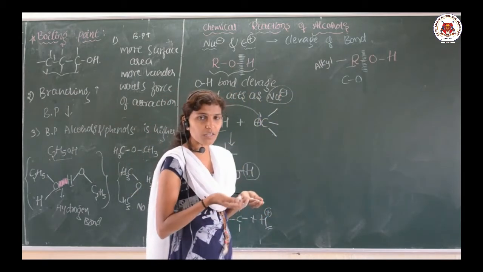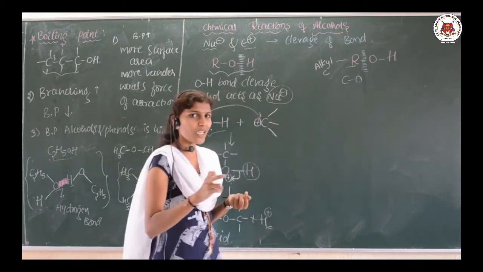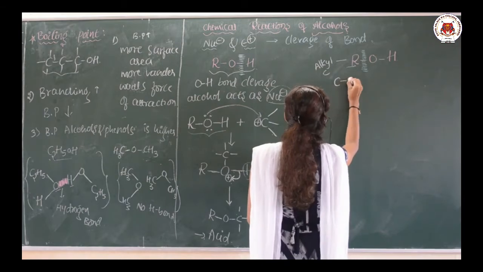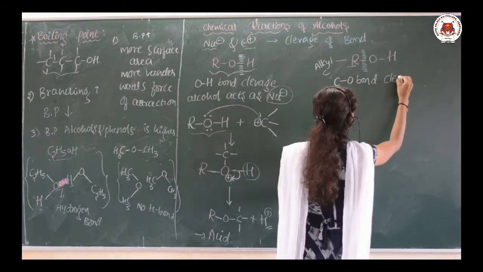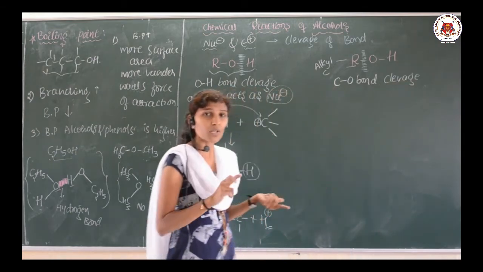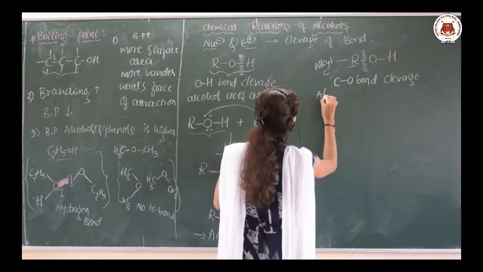Alkyl may be methyl CH3, ethyl, propyl, all include carbon. So we can say that a CO bond cleavage takes place. When the CO bond cleavage takes place, during this time the alcohol acts as an electrophile,